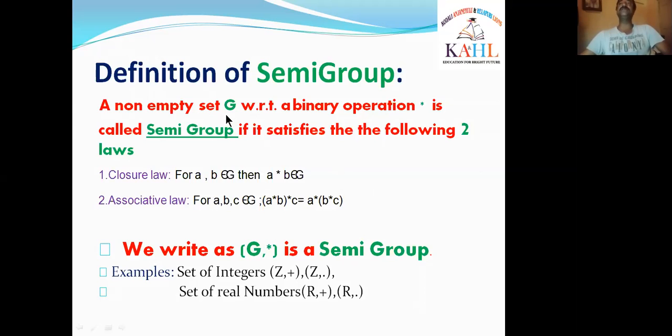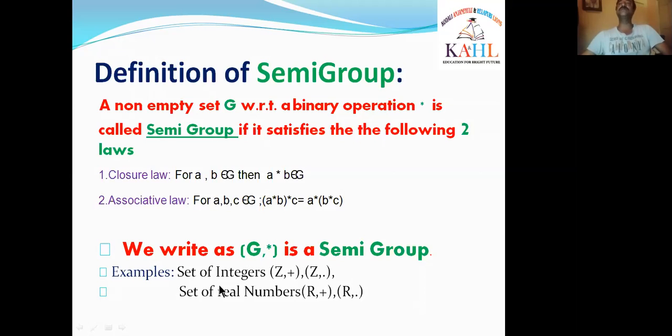A non-empty set G with respect to any binary operation star is called a semi-group if it satisfies the following two laws. What are they? Closure law and associative law. These two laws we have also learned in the previous intermediate classes. We simply write the algebraic structure for this as (G, star). (G, star) is a semi-group.